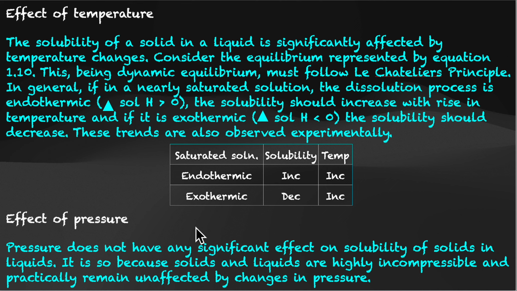Endothermic means the solubility will increase with increase in temperature, whereas if it is exothermic, then energy is released, and a temperature increase will decrease the solubility, right? So for a nearly saturated solution with an endothermic reaction, solubility will increase with increase in temperature, that is, directly proportional probably. For exothermic, the solubility will decrease if the temperature is increased.